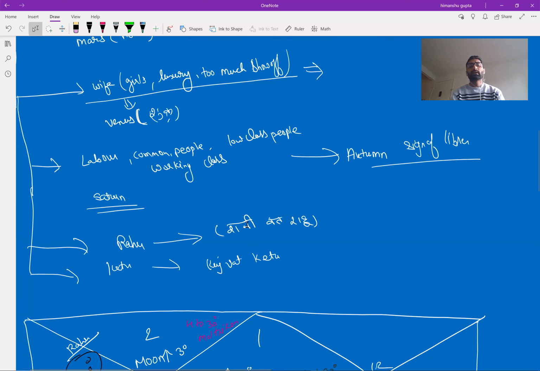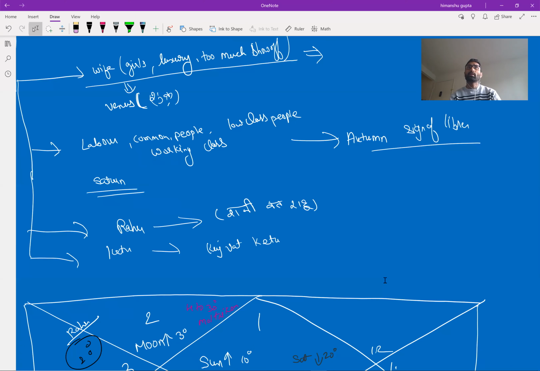After that, we have Rahu and Ketu, which are the supporting planets. We also know Rahu acts as Saturn and Ketu acts as Mars. We say Shanivat Rahu and Kujvat Ketu. In many texts, some say Rahu is exalted in Taurus, and some say Rahu is exalted in Gemini.